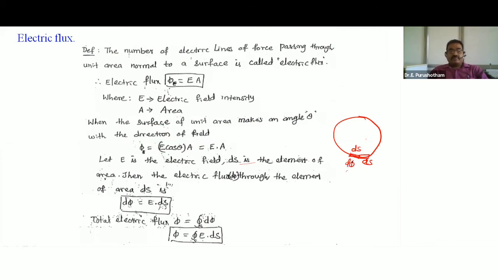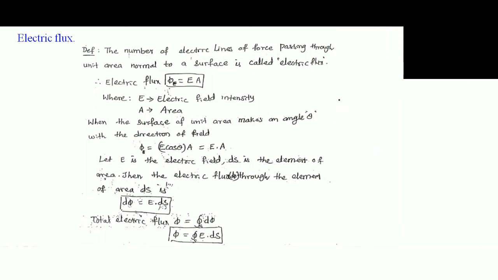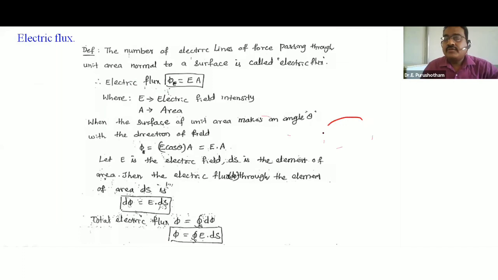Let E be the electric field and ds the element of area. So for some surface, a small area ds has electric flux d phi.